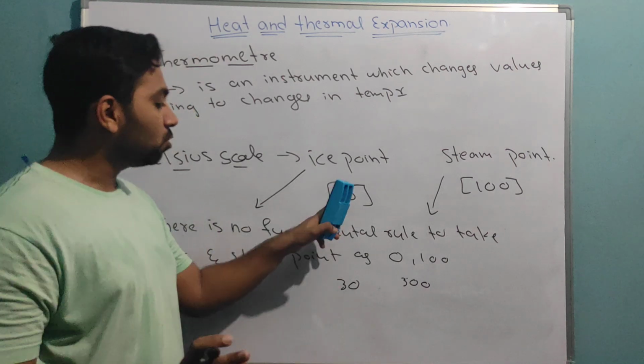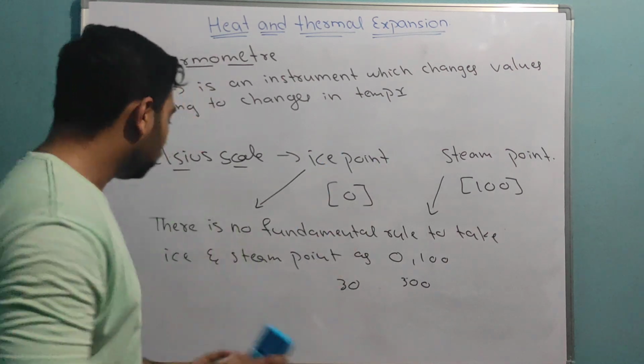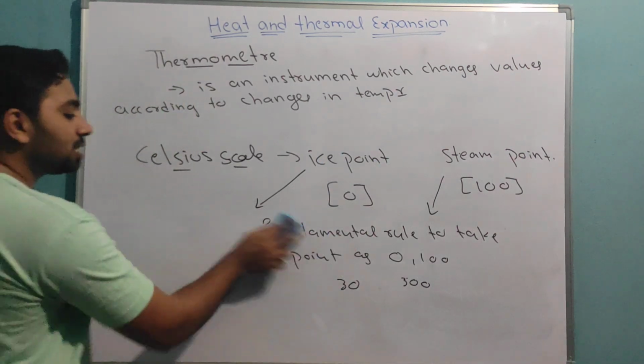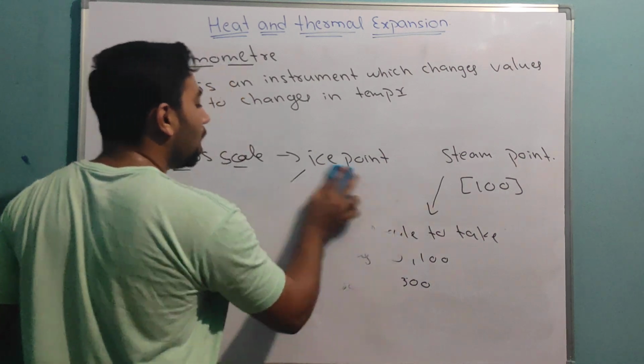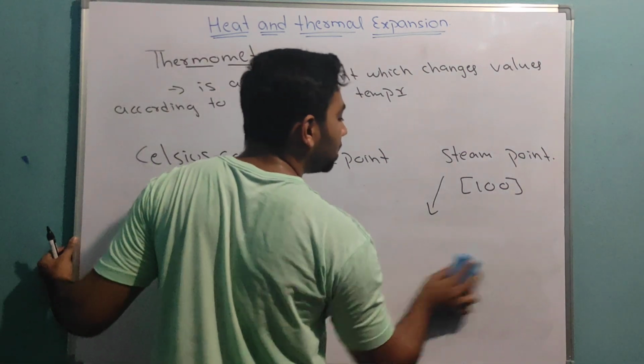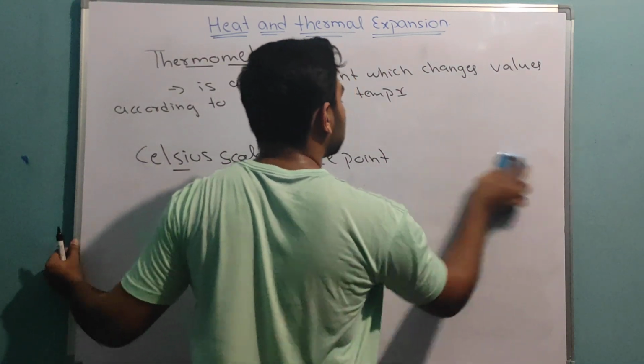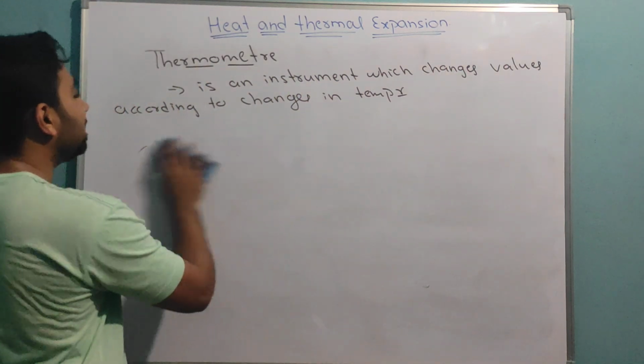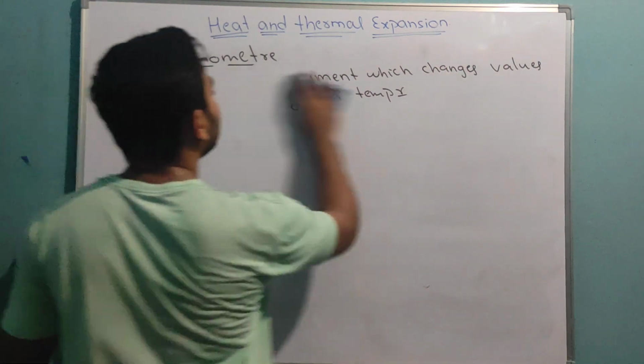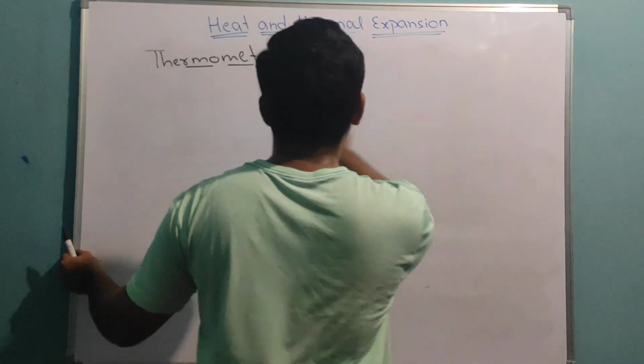This is the main thing. There is no fundamental 0 to 100. Now, this Celsius scale is also called the centigrade scale.